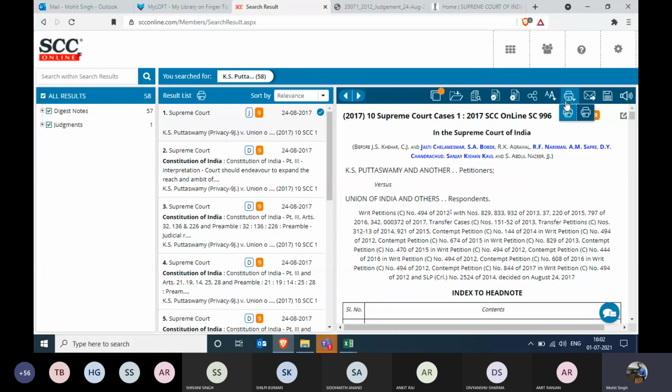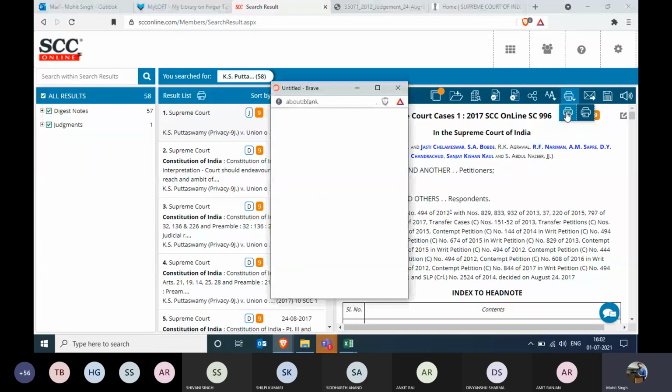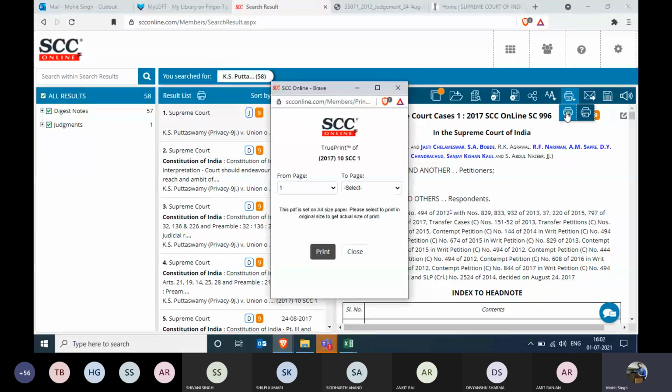How can we do that? We go to the print icon, we click on the TP icon. It gives us a brief idea of how many pages we want for our true printout. I say 2 or 3 pages just for the example. I click on the print icon, and the true printout would be entirely different from what you're seeing right now. So I clicked on that. I guess it's just taking some time.